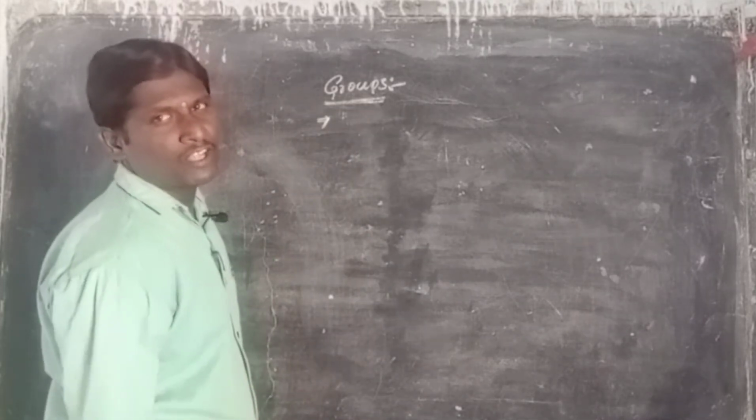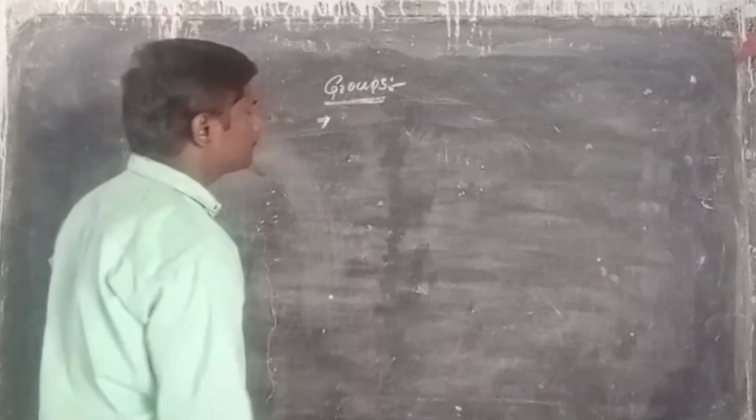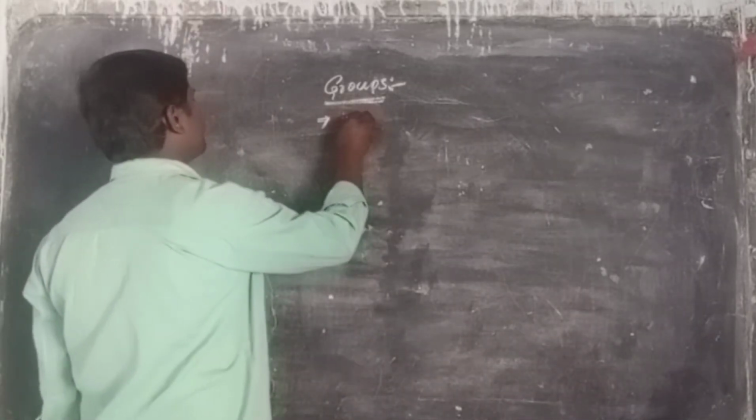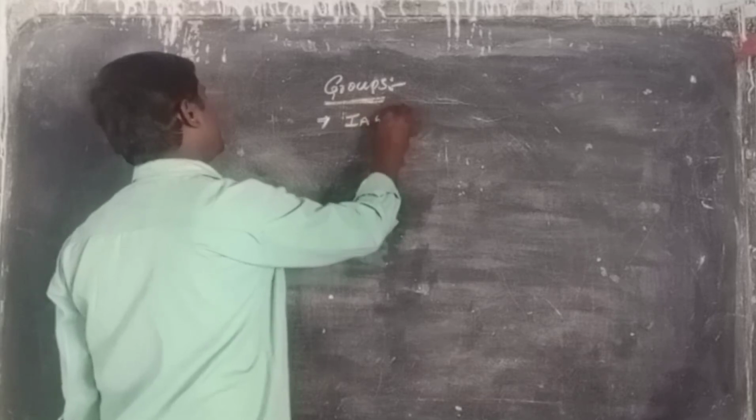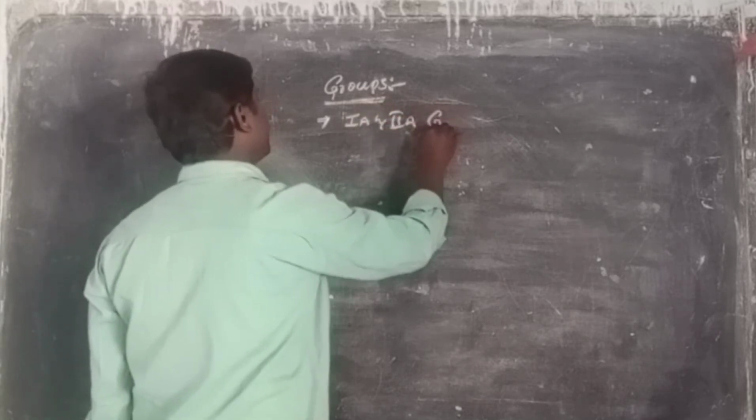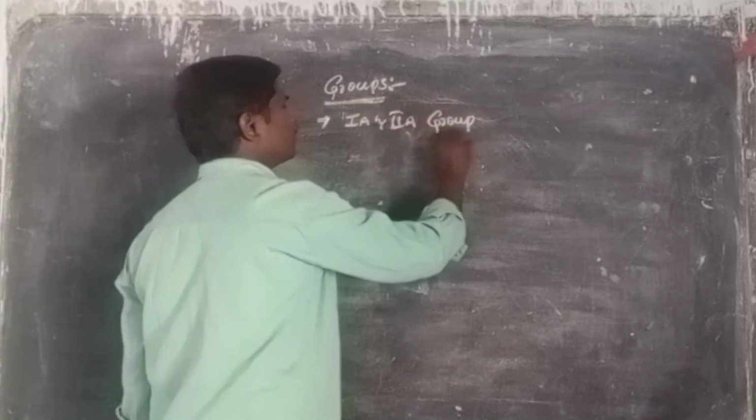Totally how many groups are present? 18 groups are present. First A and second A group elements.